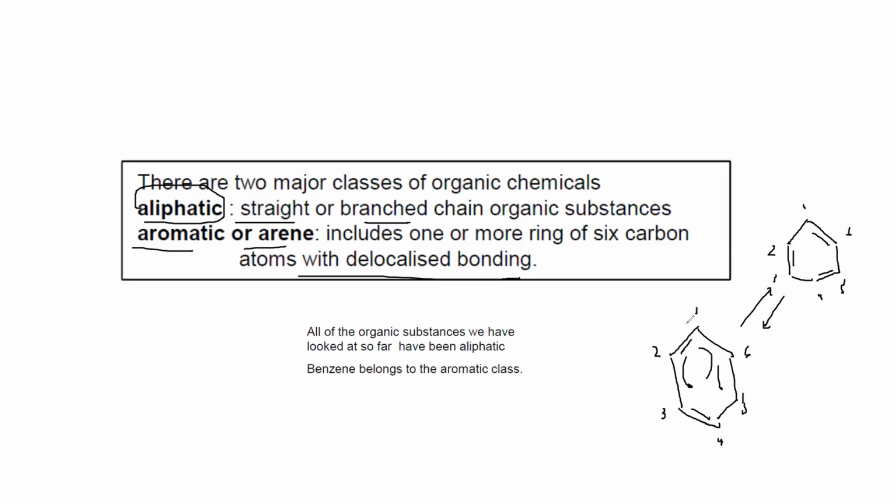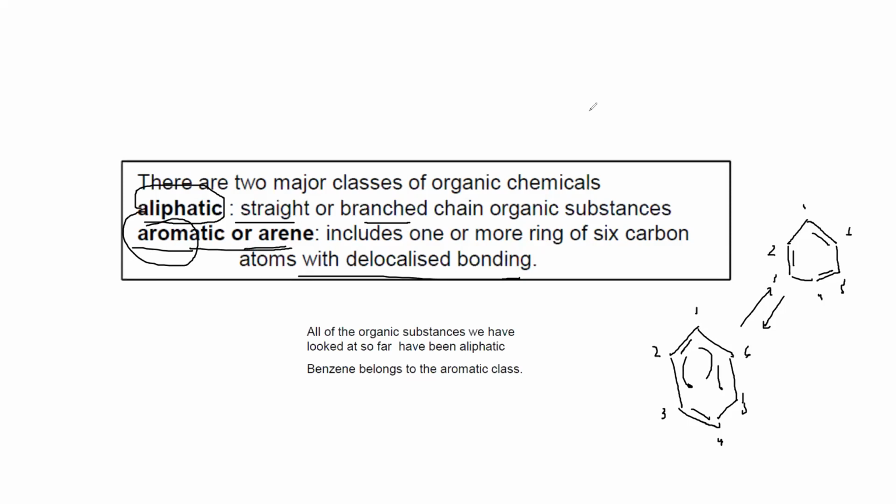Aliphatic compounds are straight or branched hydrocarbons. All the chemistry you have studied till now, all the elements you studied, were aliphatic. But now aromatic compounds. Why do we use the term aromatic? It is from aroma, because these compounds have a distinctive smell whenever a compound has a benzene ring.